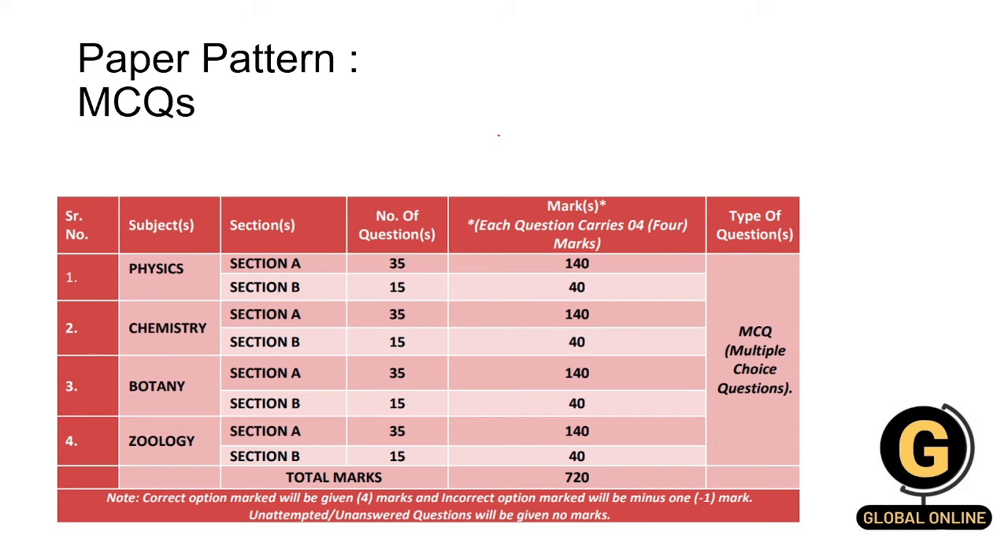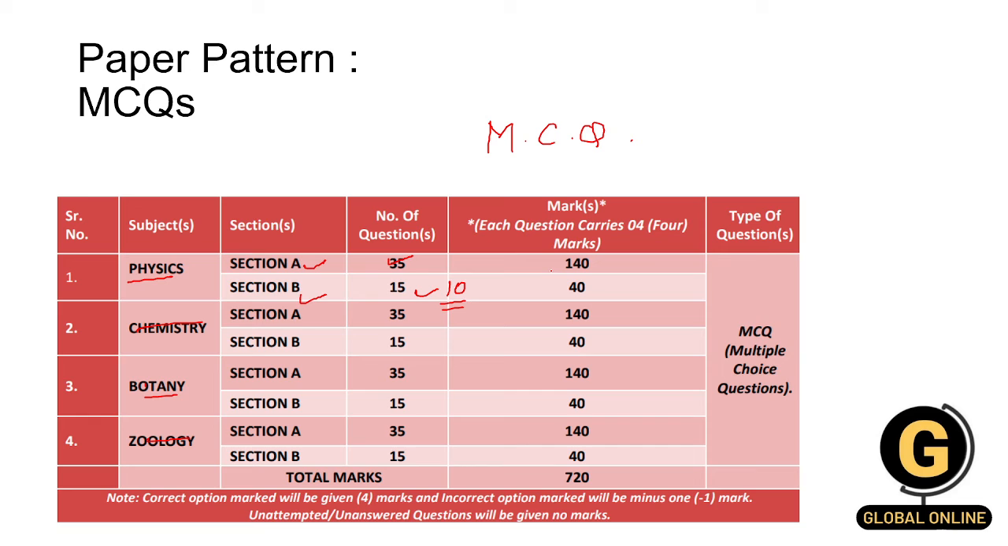The paper pattern of NEET. So how is the paper pattern? This exam is conducted as MCQ based, right? Multiple choice questions. So it has 4 sections, that is, first is physics, the second comes chemistry, the third comes botany and the fourth zoology. Botany and zoology combined form biology, right? Each of these sections has section A and section B. Section A has 35 questions, whereas section B has 15 questions, out of which we have to attempt 10 questions as compulsory questions. Yes.